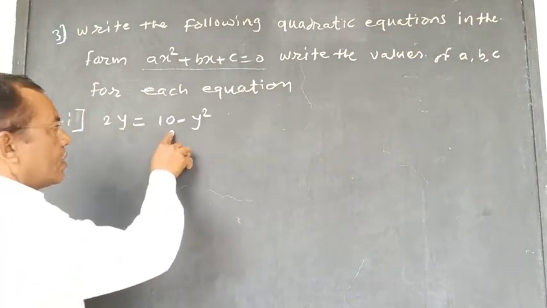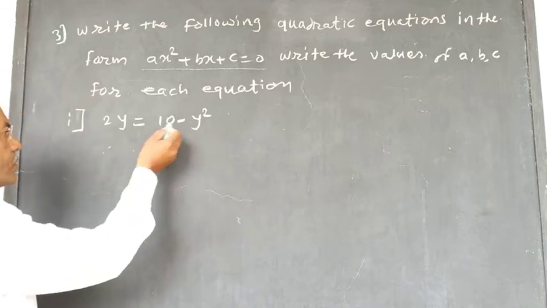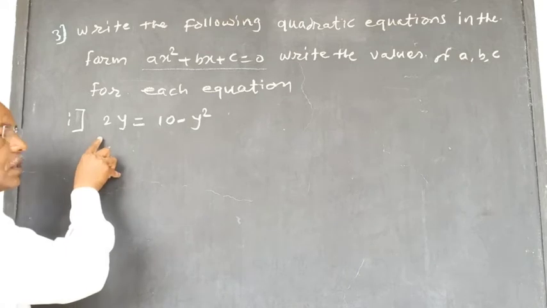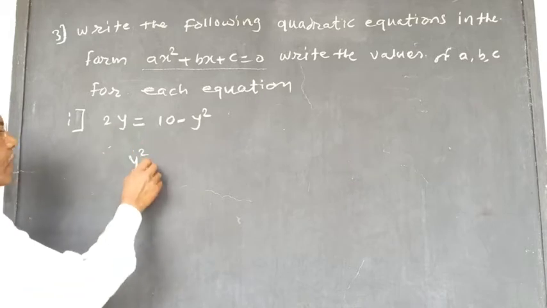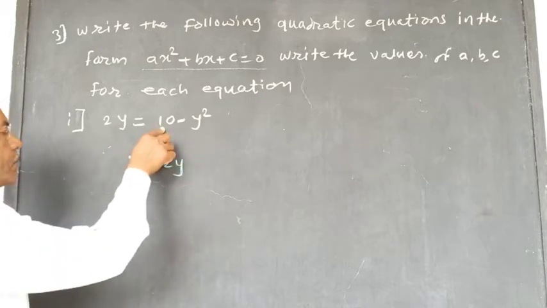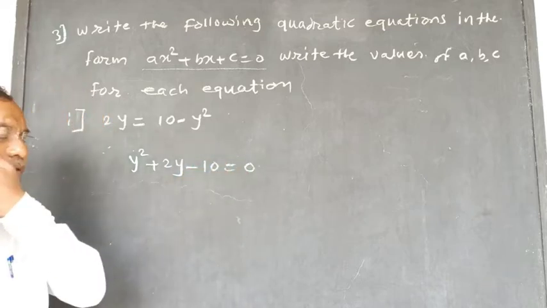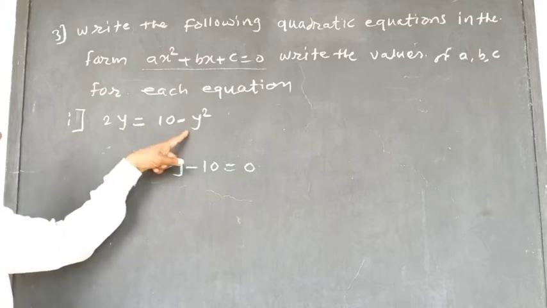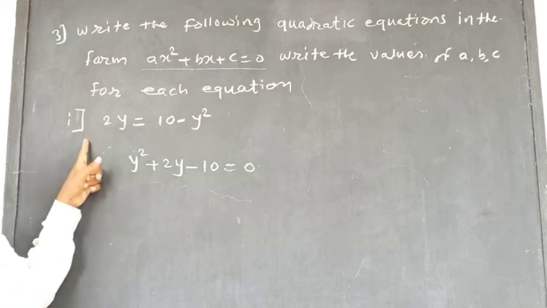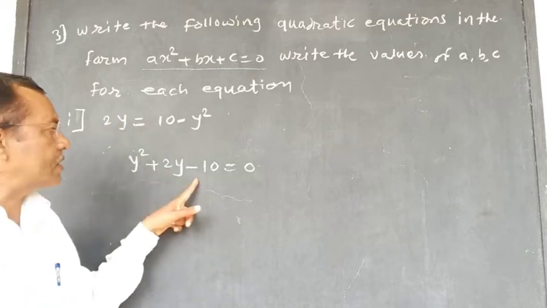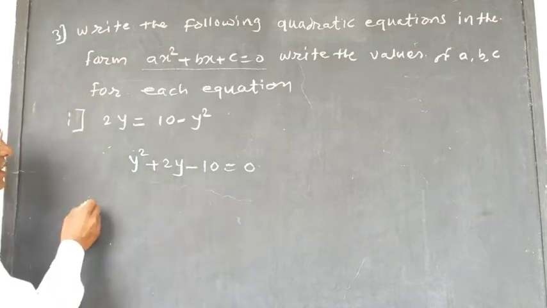Here 2y is equal to 10 minus y square. Therefore, here minus y square becomes here plus y square, here plus 2y here, and plus 10 becomes here minus 10 and is equal to 0. Now here what did we do? See, minus y square, after coming here, becomes plus y square, this is plus 2y, and minus 10, after coming here, what happened? Minus 10 is equal to 0. Okay.